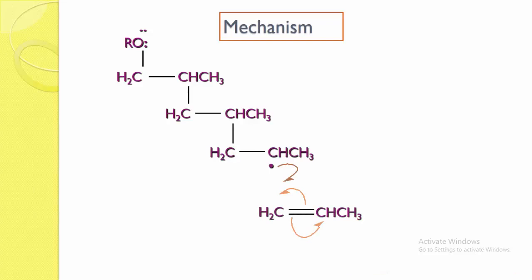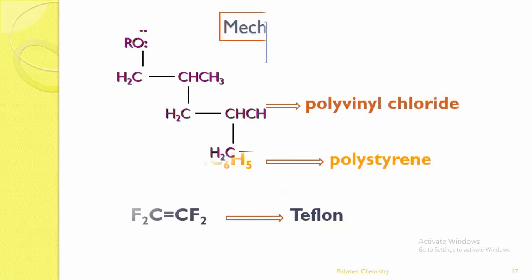Again, at the end, what will you get? Always one radical remaining. Therefore, in a chain reaction, addition reaction, at the end you require a termination step, where the reaction can be terminated. So likewise, the molecules are added in a chain fashion. Therefore this is the chain reaction mechanism and addition polymerization reaction.